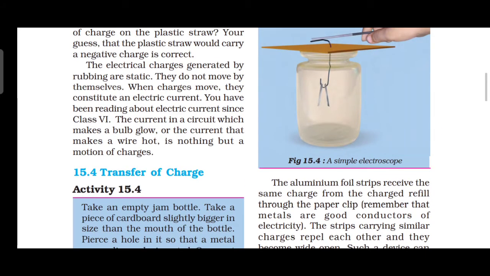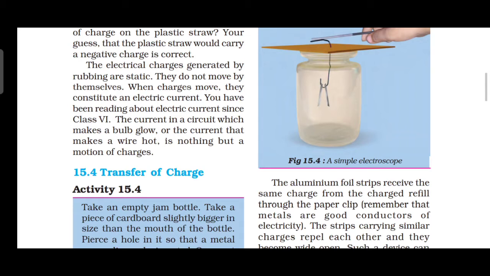Pierce a hole in it so that a metal paper clip can be inserted. Open out the paper clip. Cut two strips of aluminum foil about 4 cm by 1 cm each. Hang them on the paper clip.